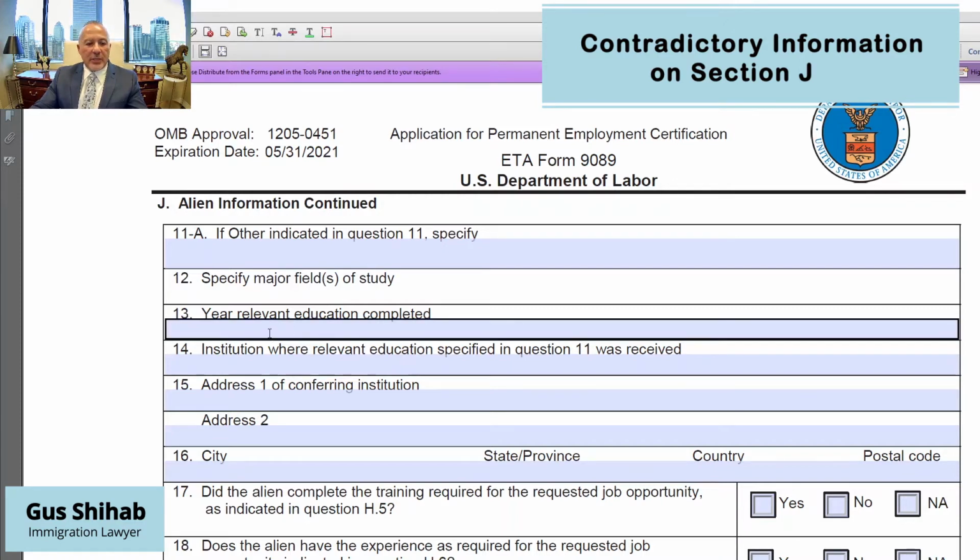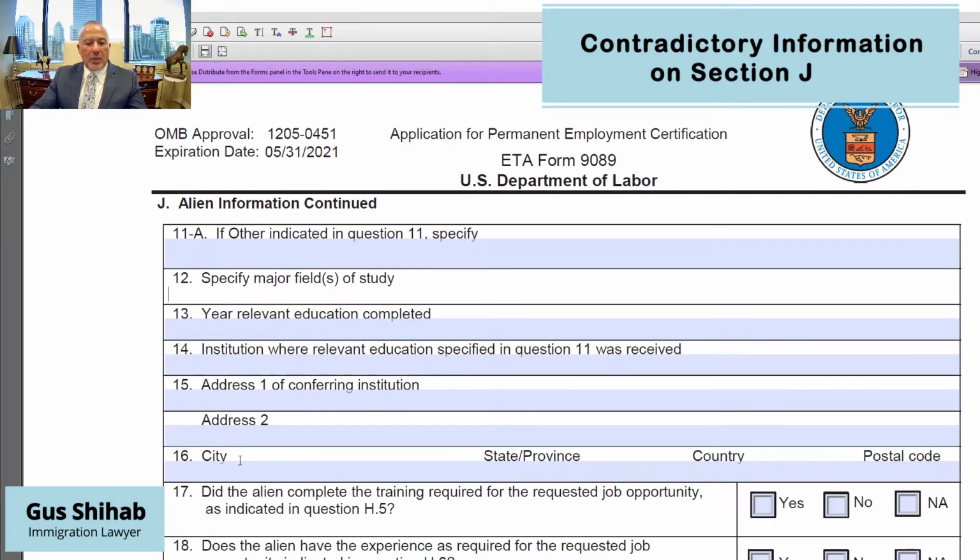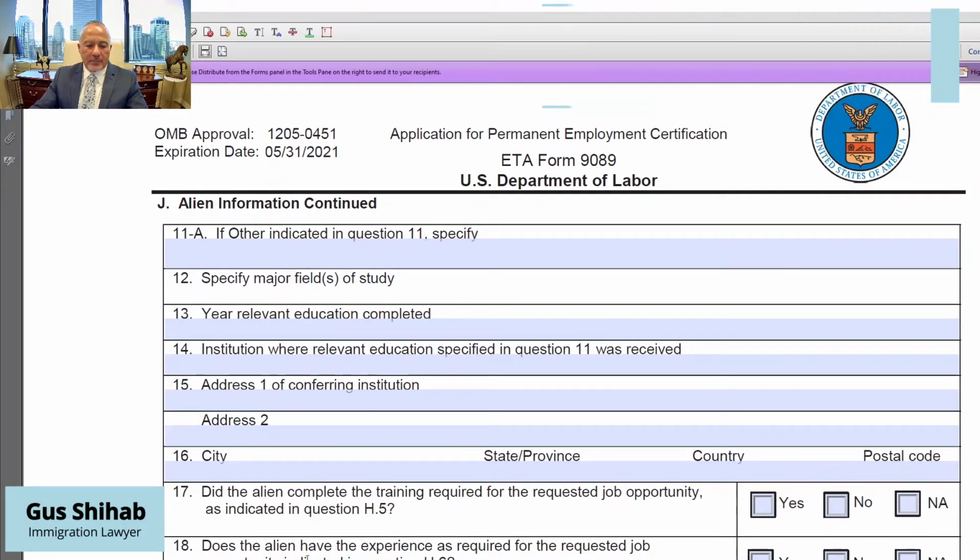You can see the year the relevant education was completed, the institution where, the address of the institution, all of that information goes in here. So this has to match the job opportunity on Section H. So Section H and Section J must mirror each other, or the case will be automatically, immediately denied without audit.